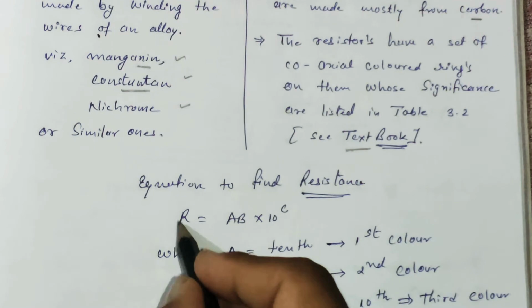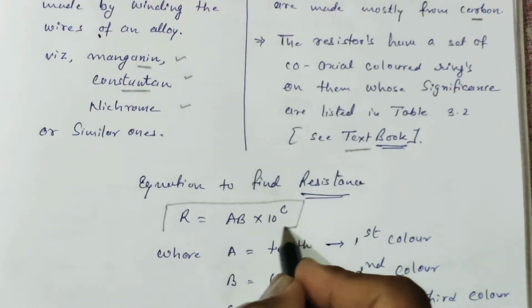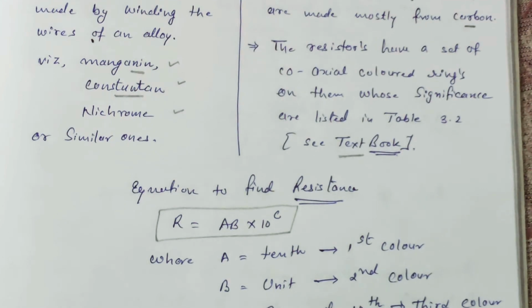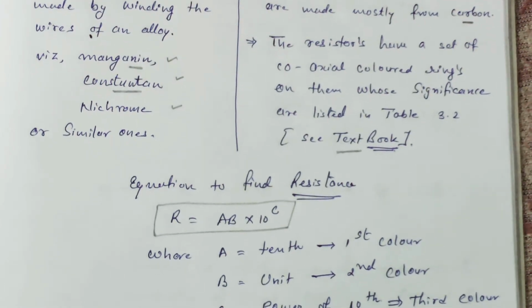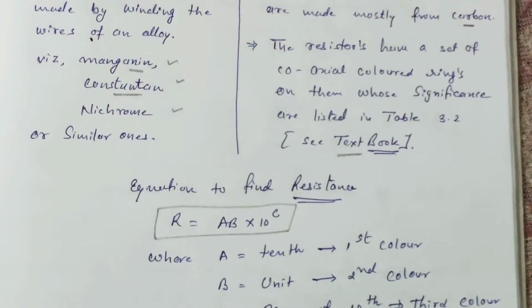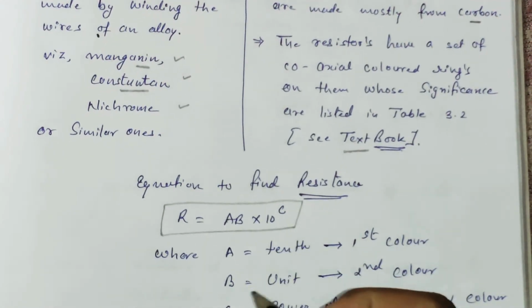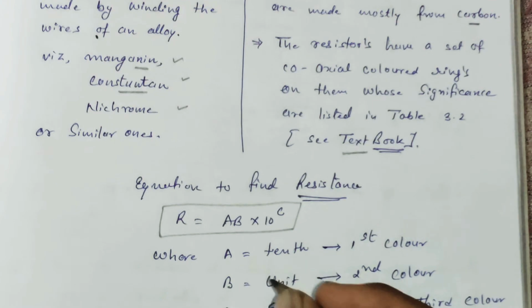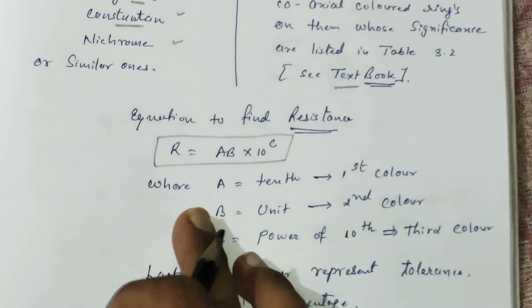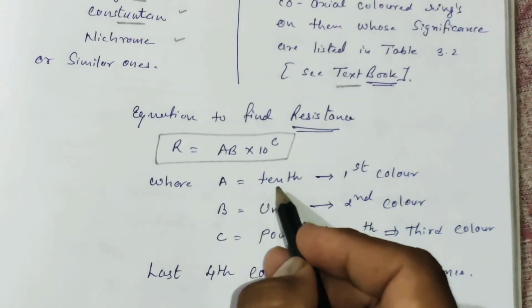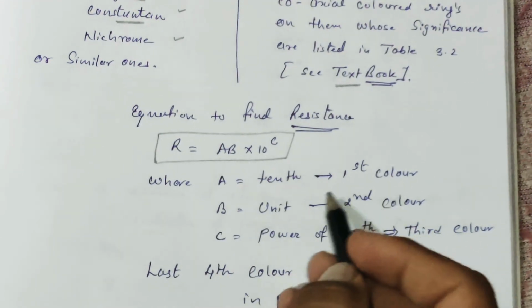For that I made a simple equation to find resistance if no electronic instrument is available. In that case, by using this equation, we can easily find the value of resistance. In this, A represents the tens value, meaning the first color.